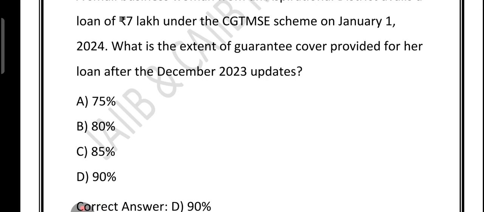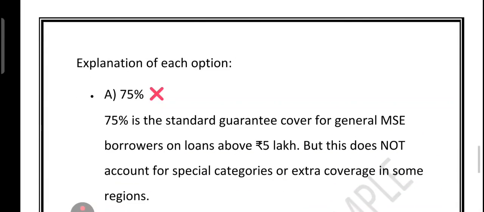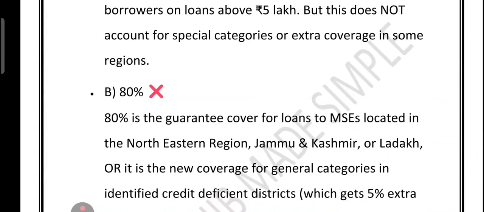75%, 80%, 85%, 90%. So friends, first of all, let's see 75%. 75% is the usual guarantee cover for many MSEs with loans above 5 lakh, but it does not apply here because our borrower is a woman from an aspirational district. You know what an aspirational district is? These are a special category that gets extra coverage. What about option B, 80%? It is the guarantee cover for MSEs in the Northeast, Jammu and Kashmir, Ladakh, and for general units in a credit deficient district. But since our borrower is a woman from an aspirational district, this does not fit either.